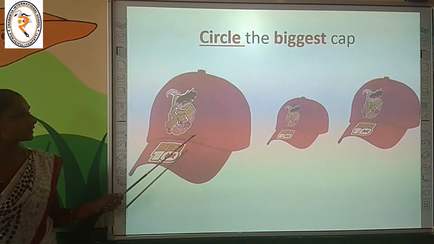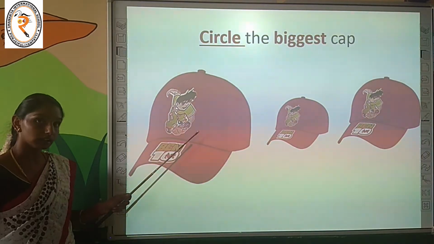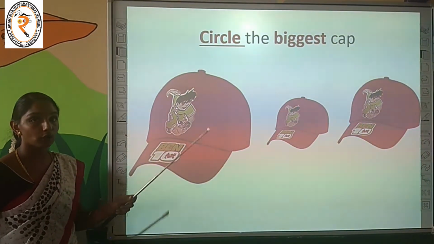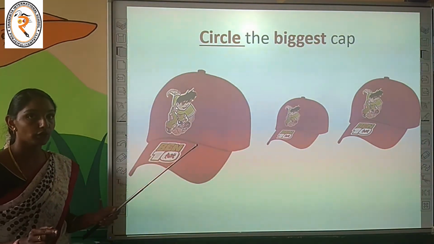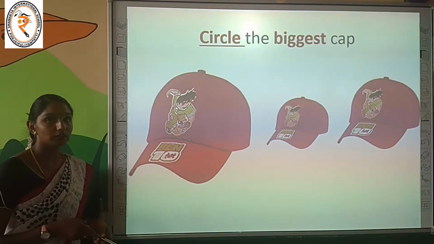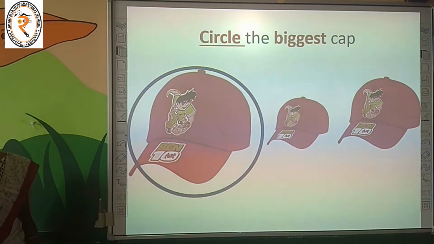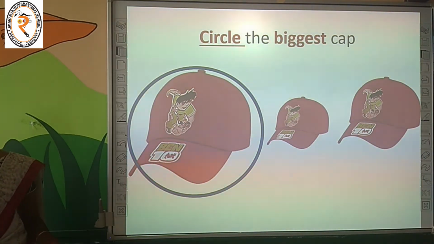Come on. What are these? These are caps. Can you see? These are in different sizes. Very good. Circle the biggest cap. Now the activity is, you have to find and circle what? The biggest cap. Tell me, children, which is the biggest? Very good. The first cap is the biggest of all. Are you clear, children? I hope so. Shall we move on to the next concept?